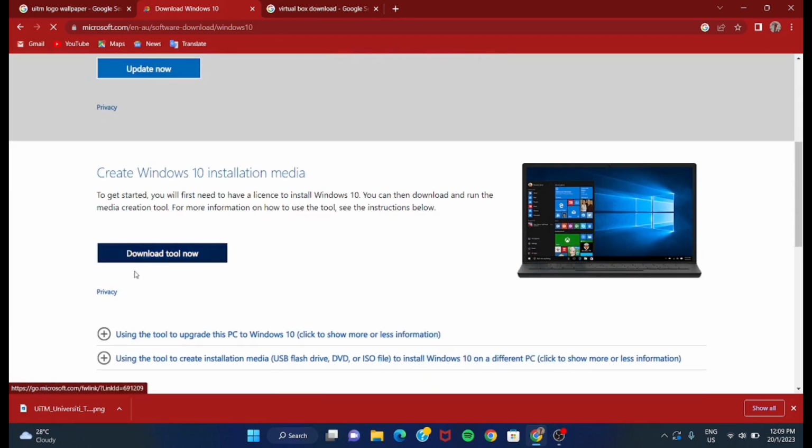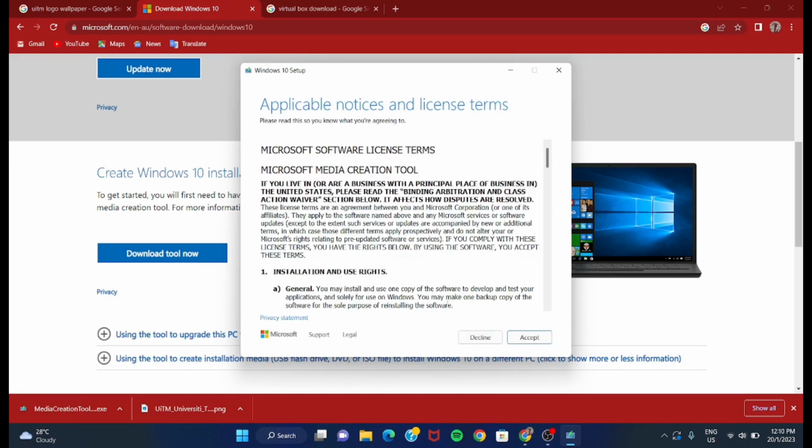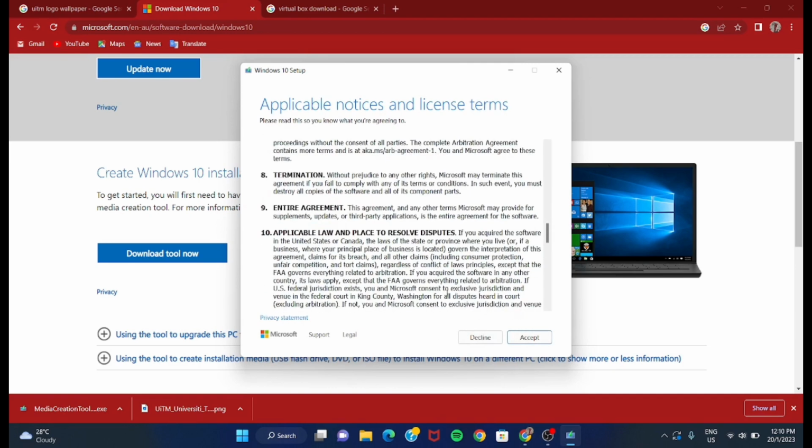The second thing is click Download Tool now. Once the file has been downloaded, open the file. Then you need to click the accept button.